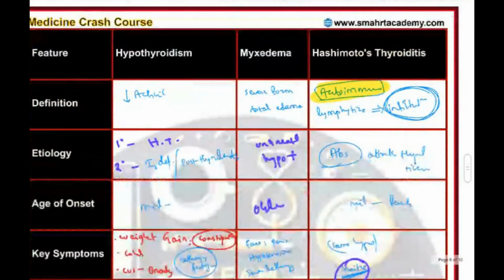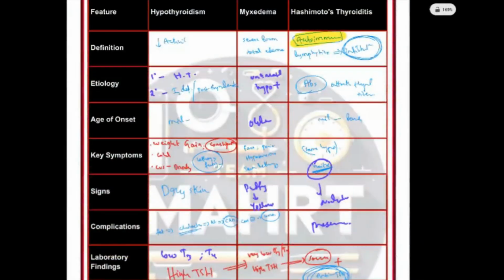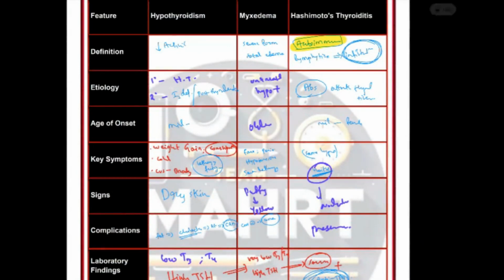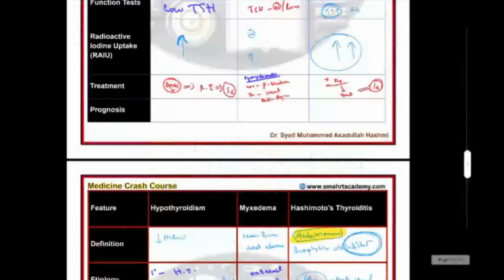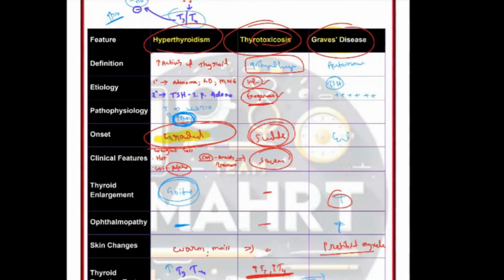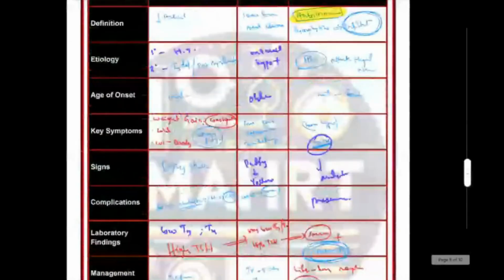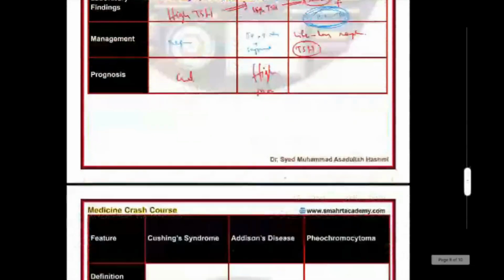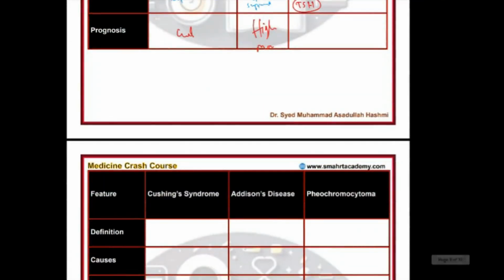So thyroid disorders. Any doubt in thyroid disorders? Hypo, myxedema, Hashimoto. So if you just remember this table, you will be able to cover these three questions: hypo, myxedema, and Hashimoto. And this is also hyperthyroidism, thyrotoxicosis, Graves' disease. Understood? You followed? Okay, very good.